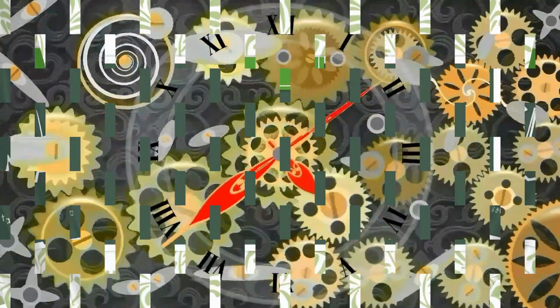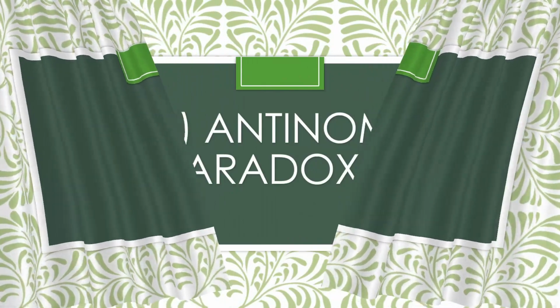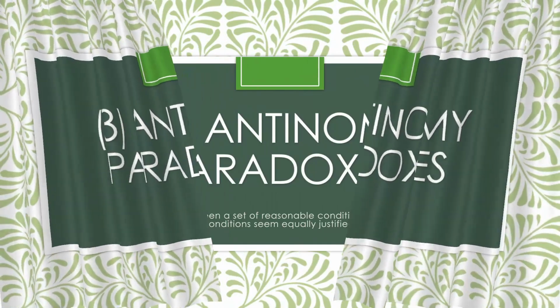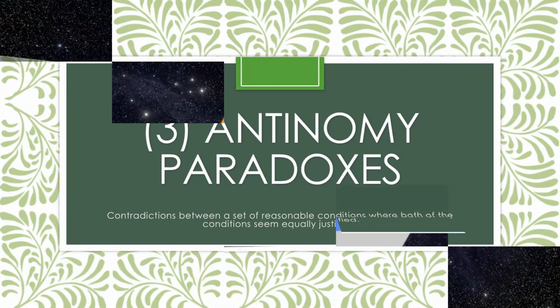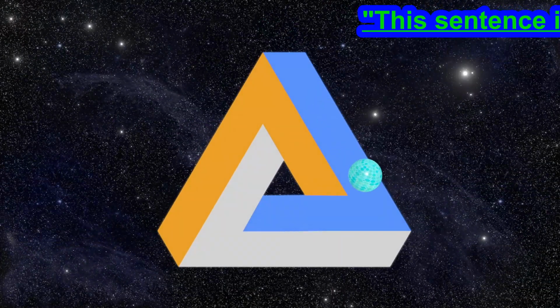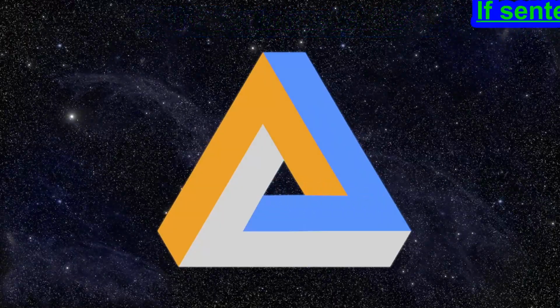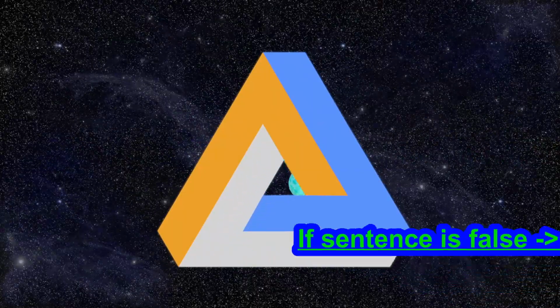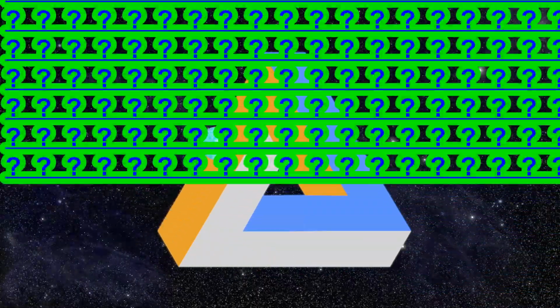The last and most varied type of paradoxes are antinomy paradoxes. They are contradictions between a set of reasonable conditions where both of the conditions seem equally justified. The most straightforward example is the statement, "This sentence is false." If you say the statement is true, then it would be false. But if you say the statement is false, then it would be true. Following either of the possibilities leads to a major contradiction.